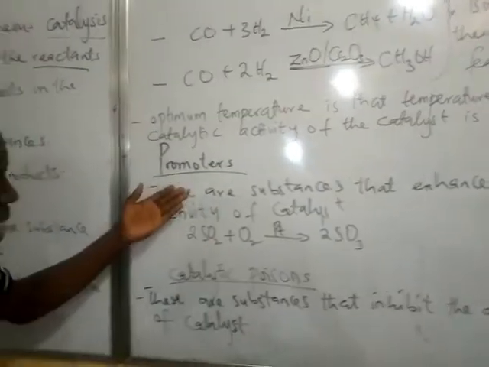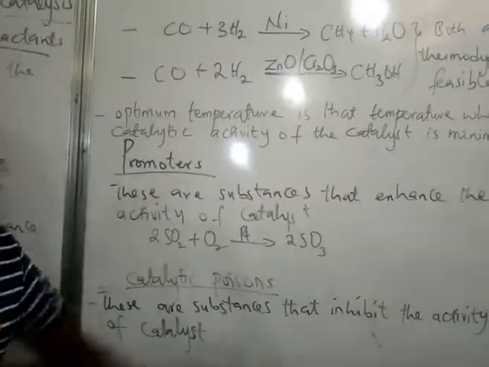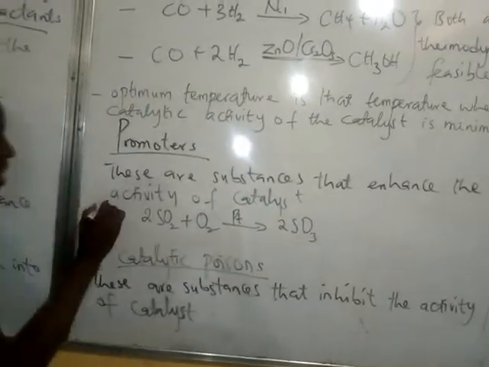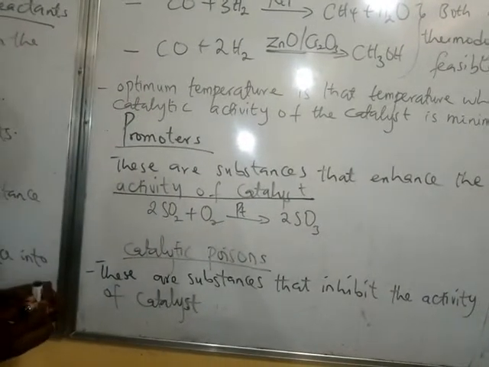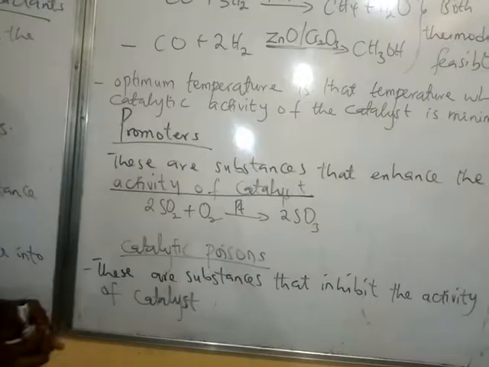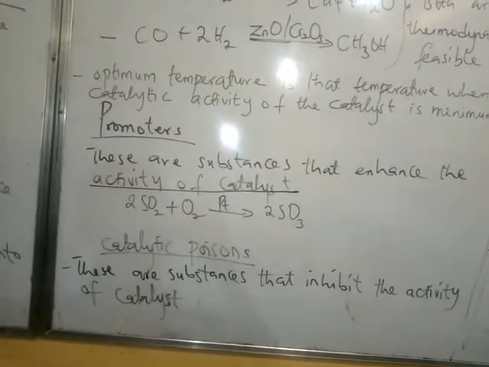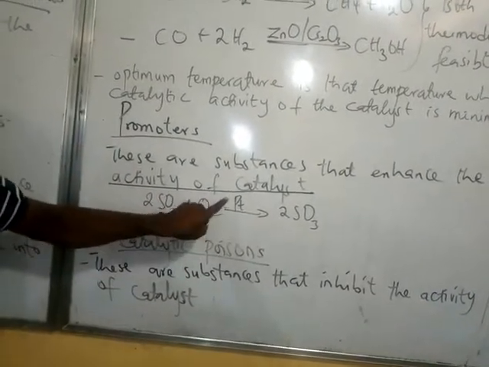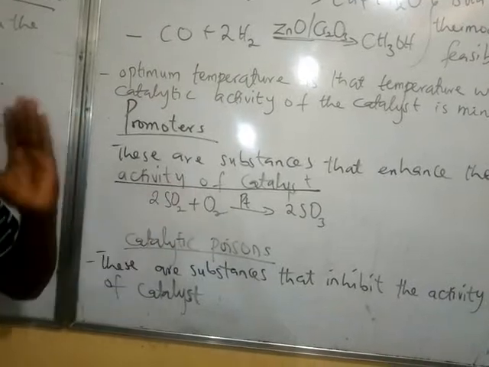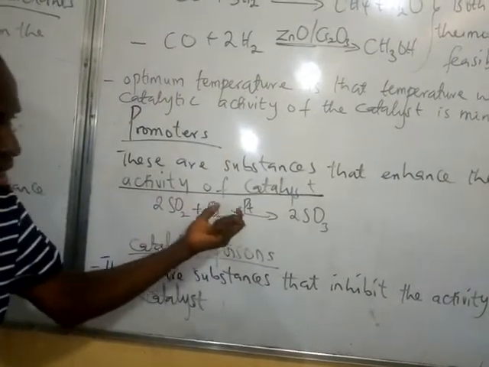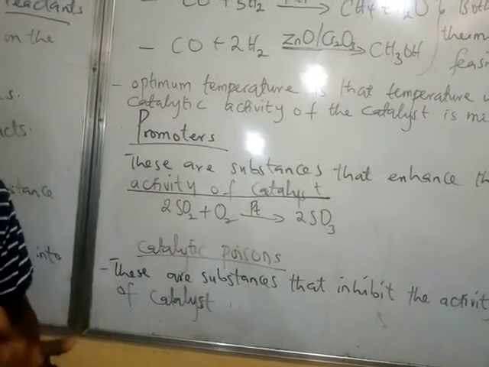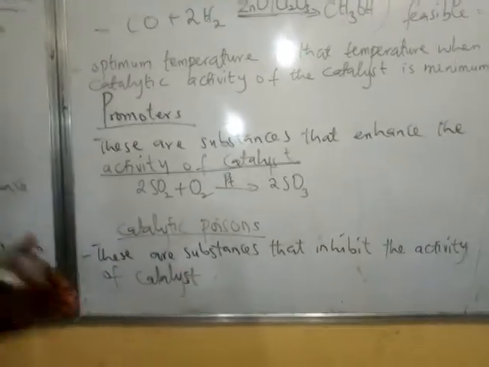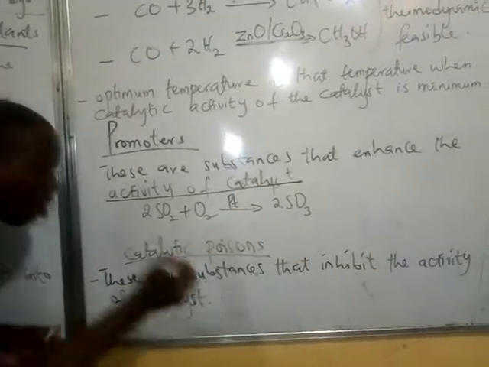Then we move to promoters. Another case study. What are promoters? What are catalytic poisons, also called inhibitors? Promoters are substances that enhance the activity of a catalyst. In what you are seeing here on the board, the addition of a promoter to this finely divided platinum catalyst can enhance the activity of the active site of this platinum catalyst. Now, catalytic poisons are substances that inhibit the activity of a catalyst.